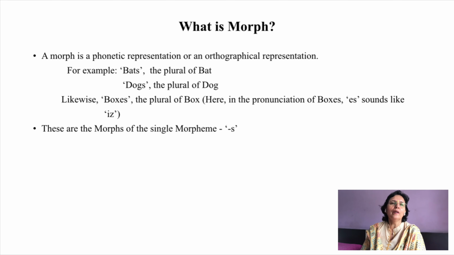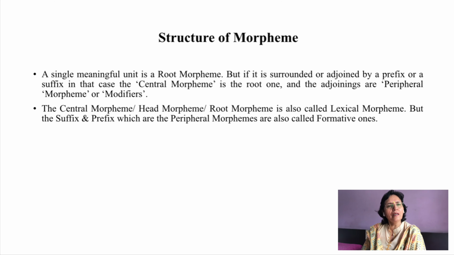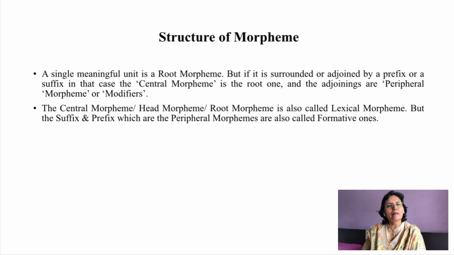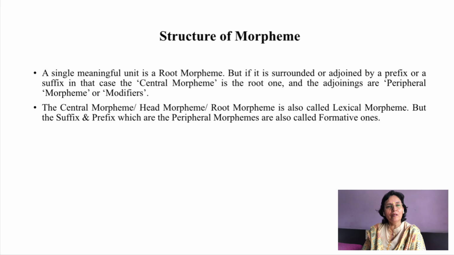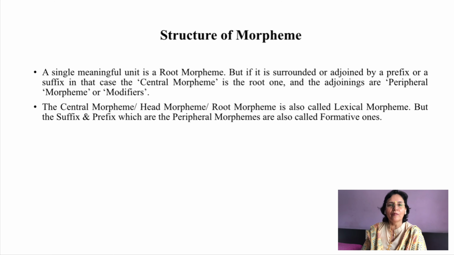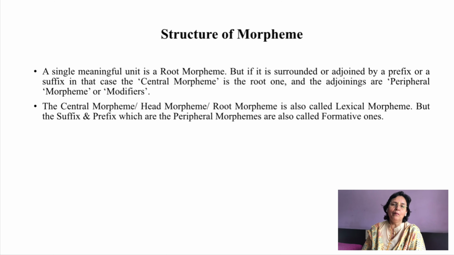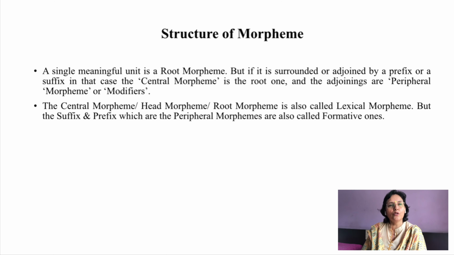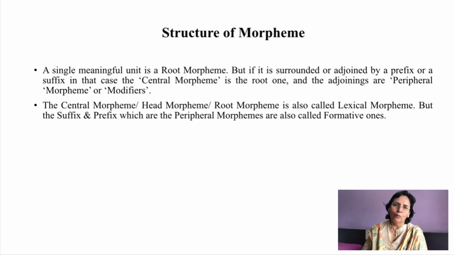Now let us talk about the structure of a morpheme. Whenever you have a single meaningful unit, you say that this is a root morpheme. But if it is surrounded or adjoined by a prefix or a suffix, in that case, the central morpheme is the root one, and the adjoining ones are peripheral morphemes, or they are called modifiers.